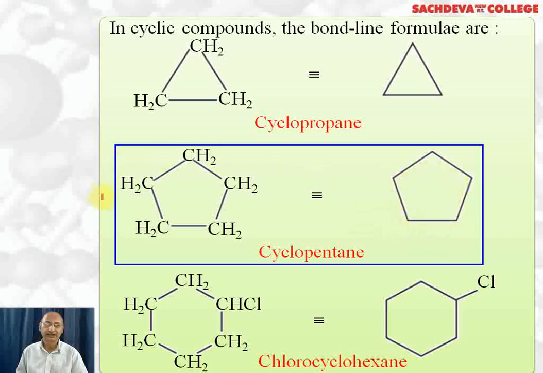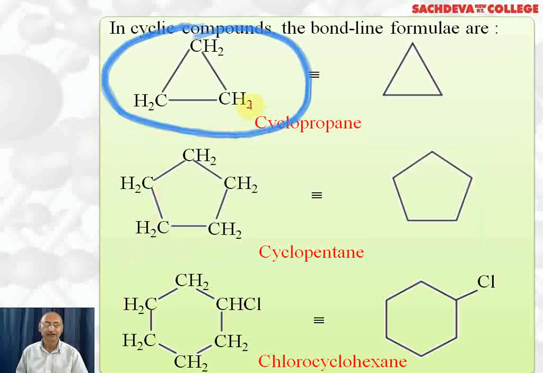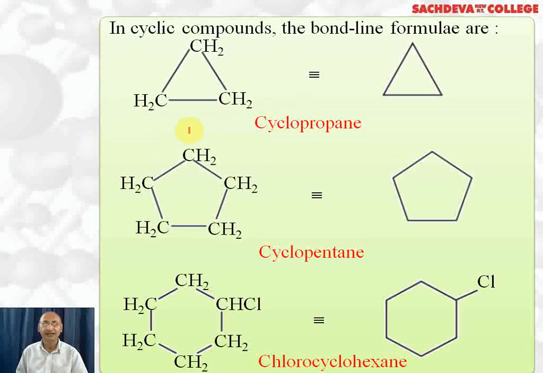So the molecular formula of this compound is C5H10, which is the same as that of alkenes. Here also it is C3H6, which is the same as that of alkenes. So alkenes and cycloalkanes have the same general formula CnH2n.